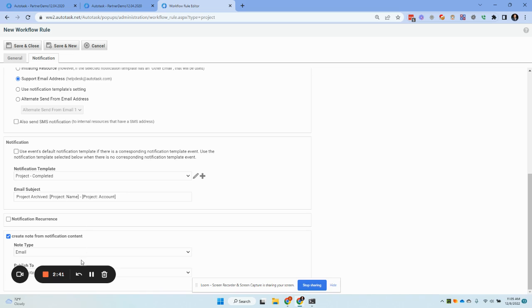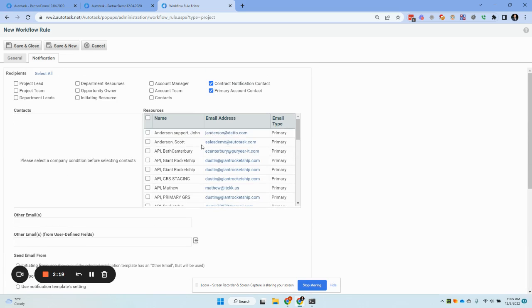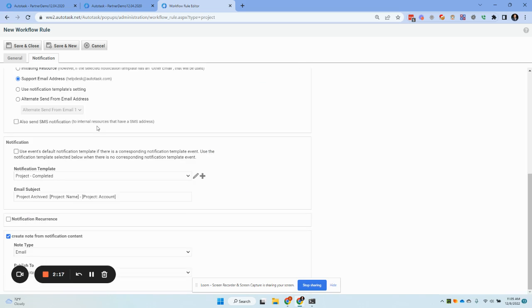Last thing I want to show you here, and let's see if I can move this widget. But the last thing I want to show you is I always add a note with the content of any automated email to the ticket, the task, or the project. It really just helps you see what emails have gone out to the client, when they've gone out to them, and the content, particularly if there's some type of dispute. So at this point, if we click Save and Close, we would be good to go.